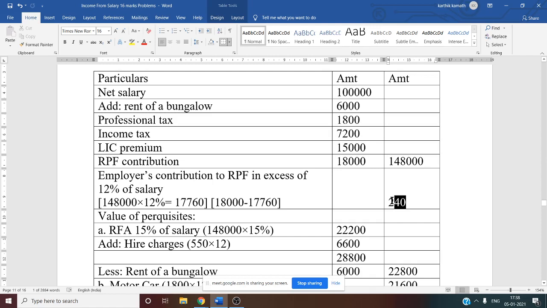Next thing, interest on RPF. Interest on RPF in this question they have not given. If it is given, then what is the rule? Interest on RPF is exempt up to 9.5%, and anything more than that we can tax. So for example now, 10%. So there is one interest, 20,000 interest, 10% they have given. So how to calculate the taxable amount now?